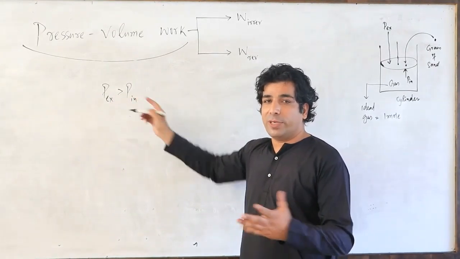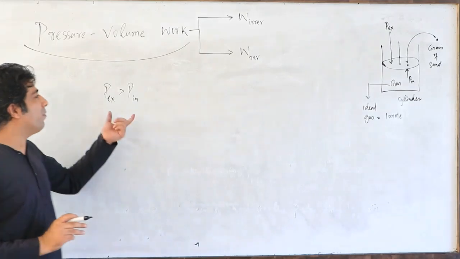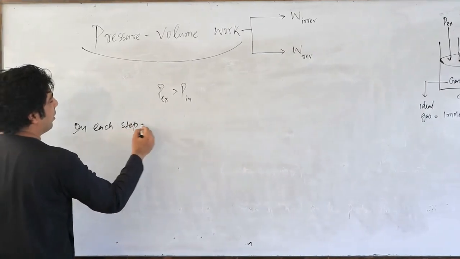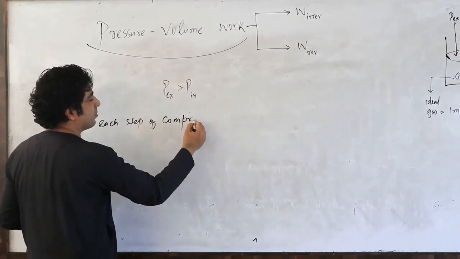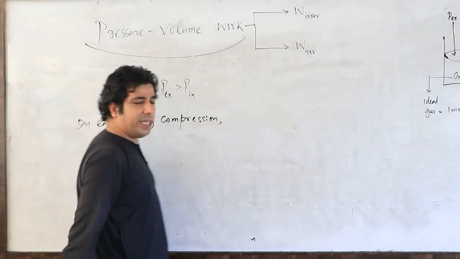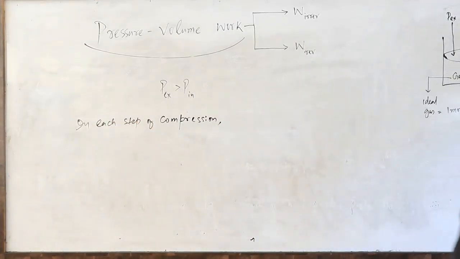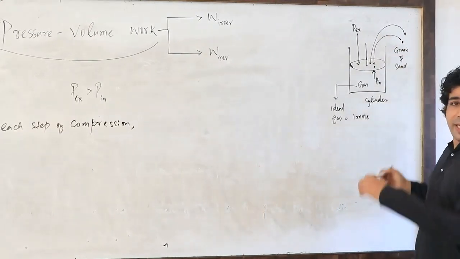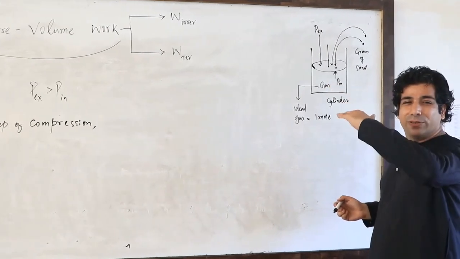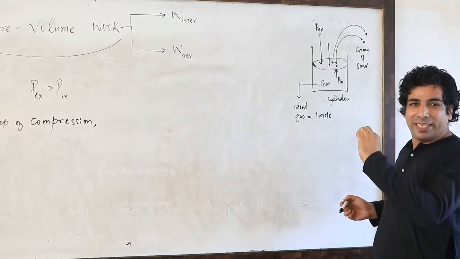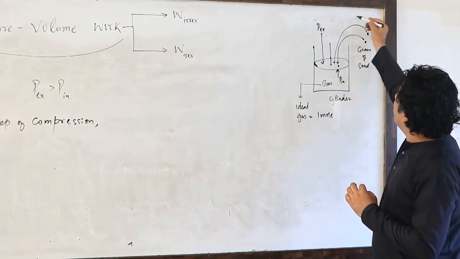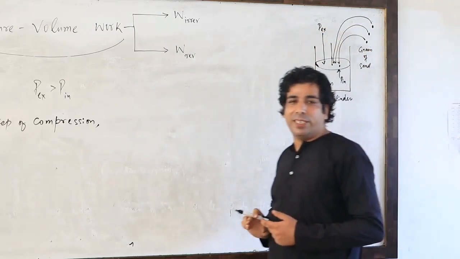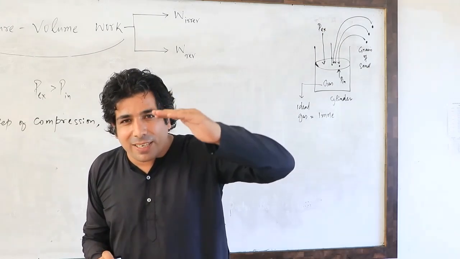So in each step of compression, what is the meaning of that, my dear friends? If I add one more grain of sand here, again the piston will go a little down, and there will be a small decrease in volume again. Again P external will become slightly greater than P internal, and again there will be a very little compression.